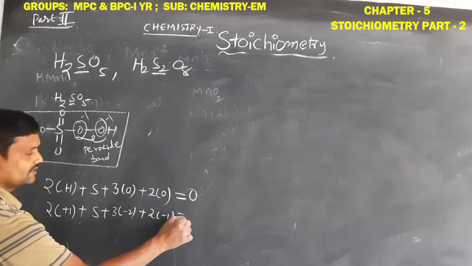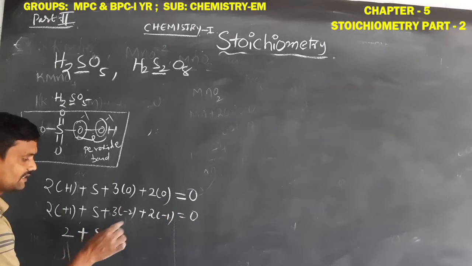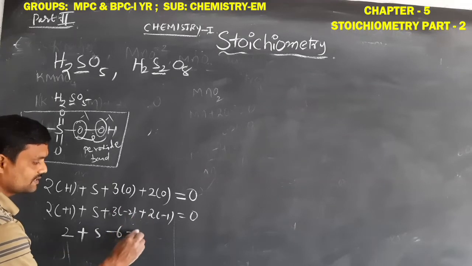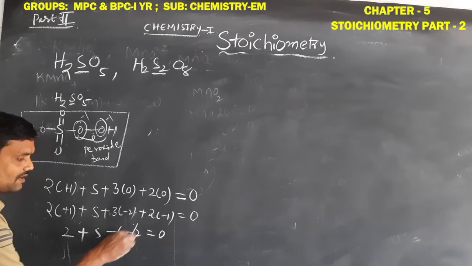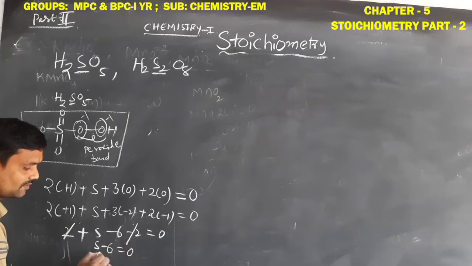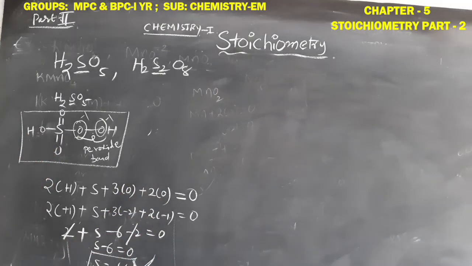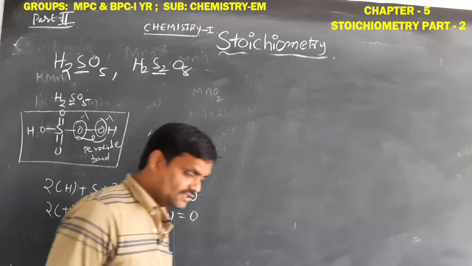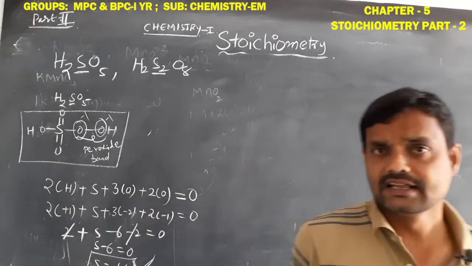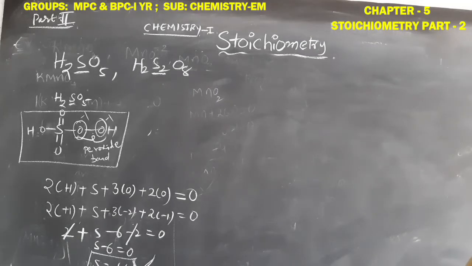Okay students, is equal to 0. 2 times 1 is 2 plus sulfur, 3 times -2 is -6, 2 times -1 is -2, is equal to 0. -2 plus 2 get cancelled. S minus 6 is equal to 0. Then S is equal to plus 6 oxidation number. So this is the method used to determine sulfur oxidation number in H2SO5 compound.